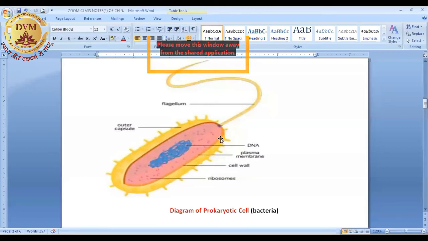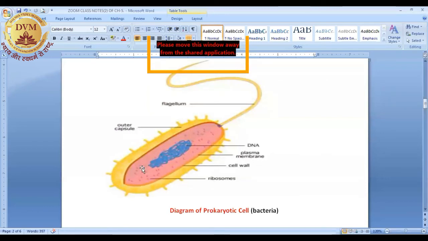Inside this capsule, there is a cell wall. This is the cell wall, and inside the cell wall there is a plasma membrane, or you can say cell membrane. Outside the plasma membrane is the cell wall, and outside the cell wall is the outer capsule, right?